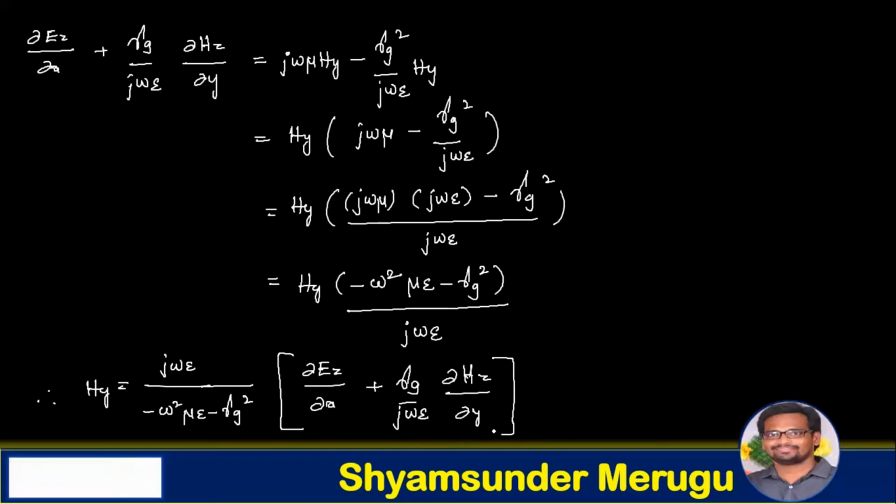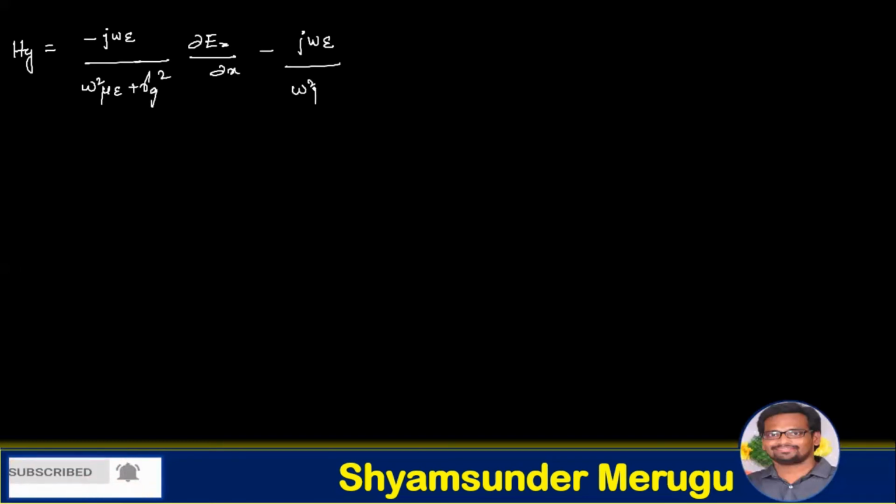And further we can simplify this expression as Hy equals −jωε/(ω²με + γg²) ∂Ez/∂x − jωε/(ω²με + γg²) multiplied with the term γg/(jωε) ∂Hz/∂y.